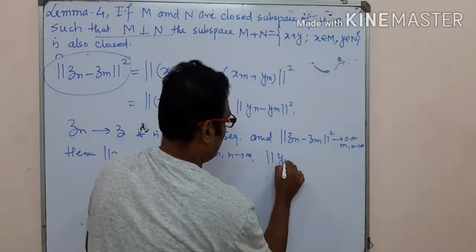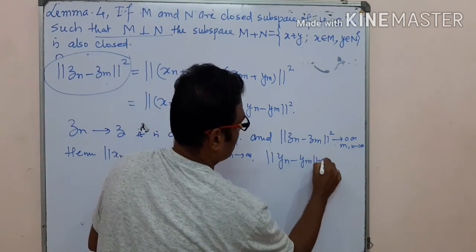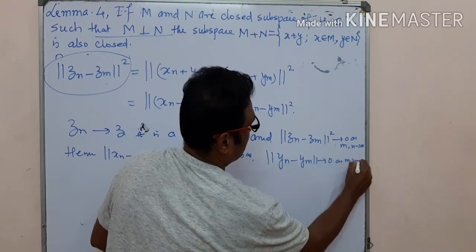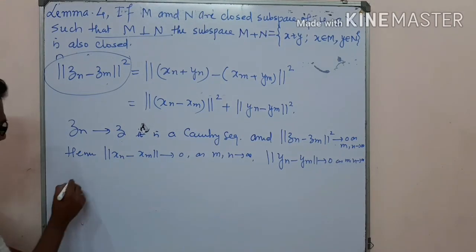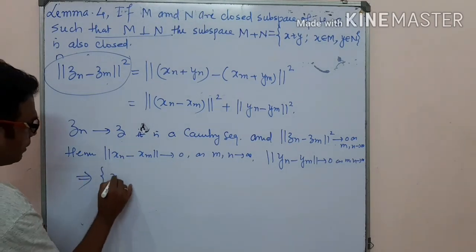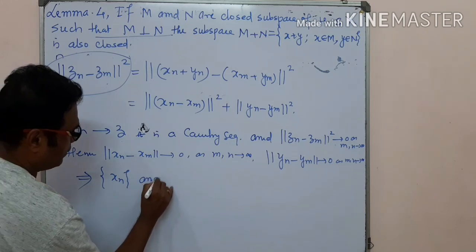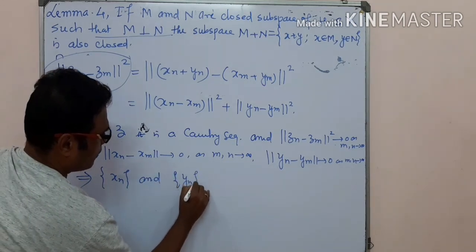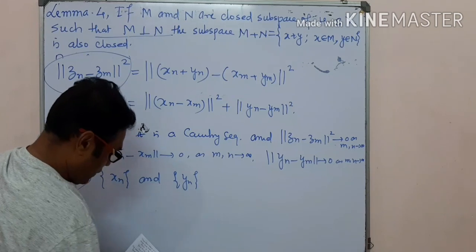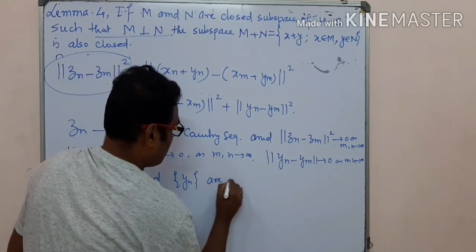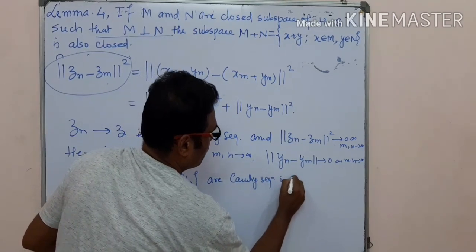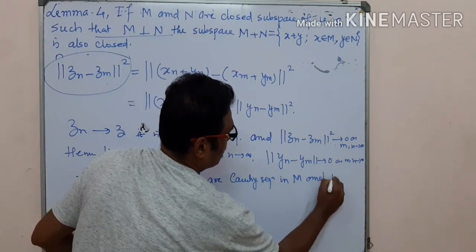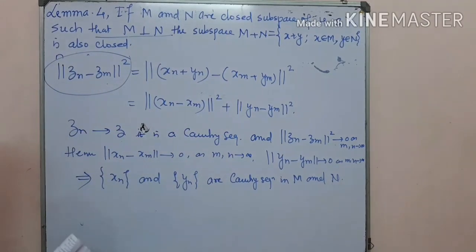Similarly yn minus ym tends to 0 as m and n tend to infinity. Okay, so what does it imply? It implies that xn and yn are Cauchy sequences in M and N respectively.